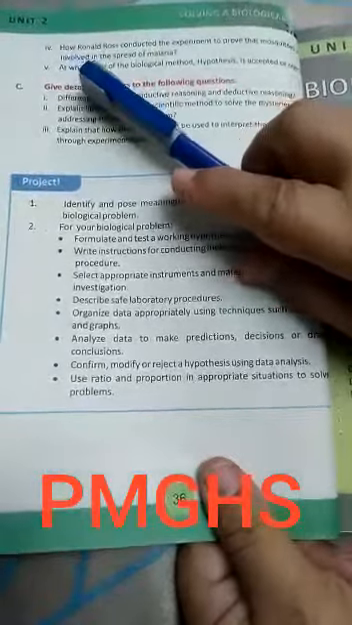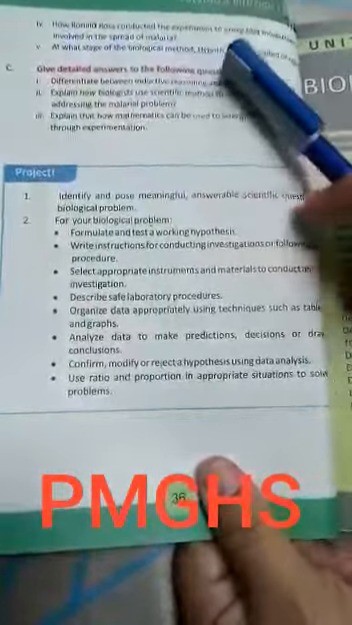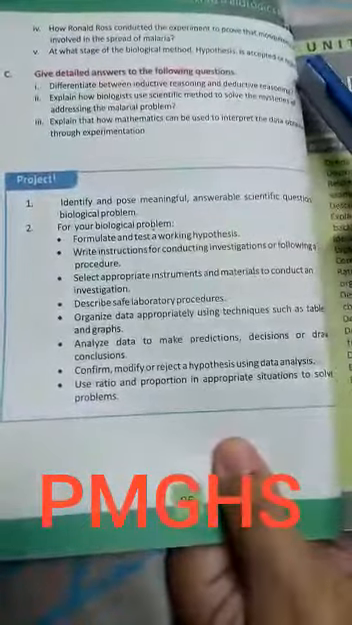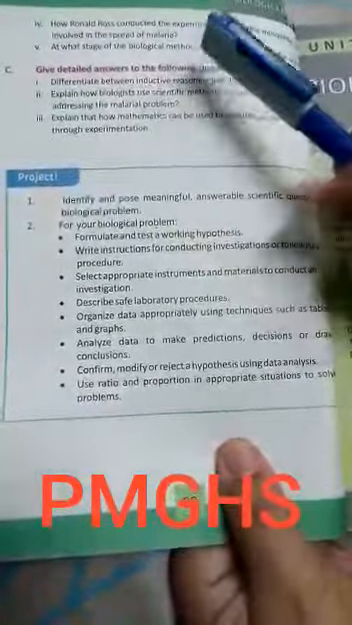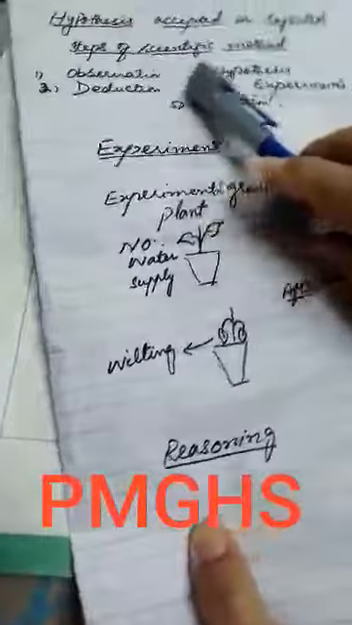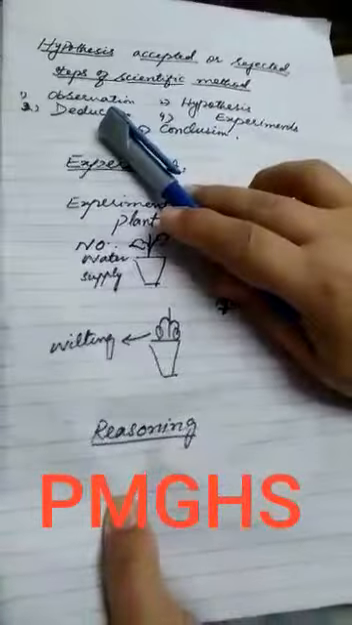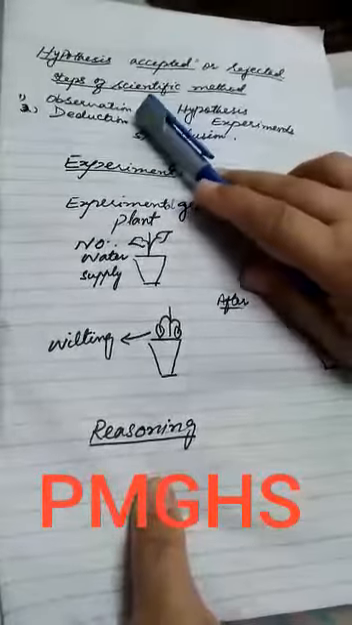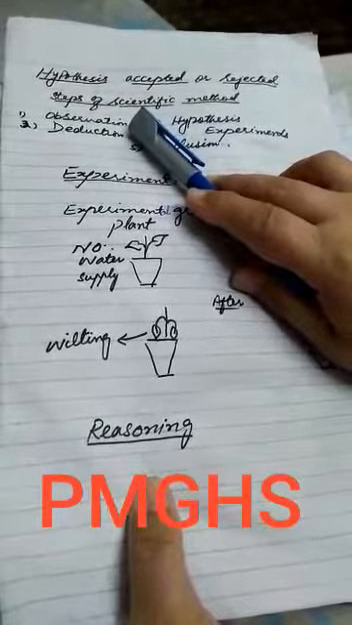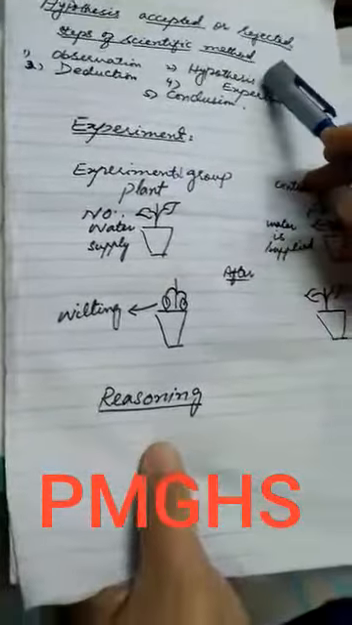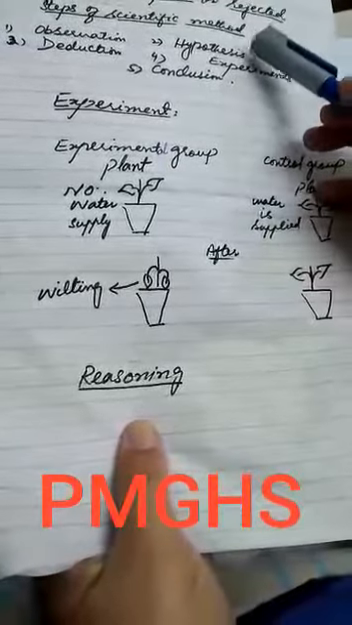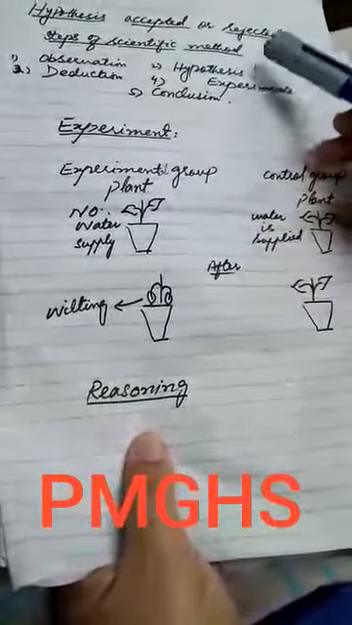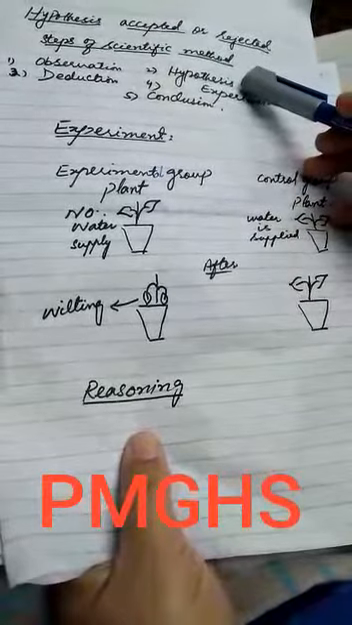Last question is: at what stage of the biological method is a hypothesis accepted or rejected? You know that there are different steps of the scientific method: first observation, second hypothesis, third deduction, fourth experiment, and last conclusion. When we note any phenomenon, it is the observation step. Then some guesses are made. We do not know about the verification of these, so we say it is only a guess or hypothesis.